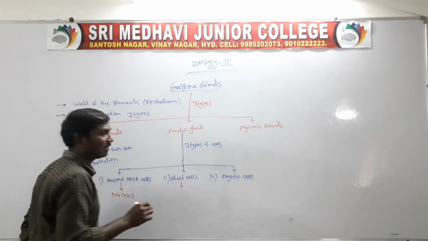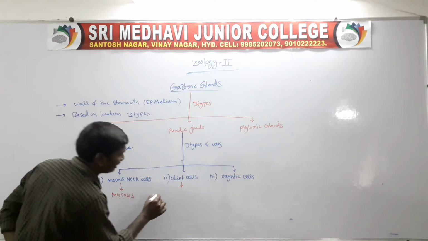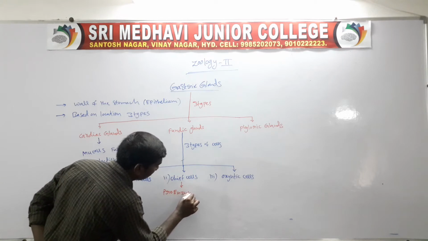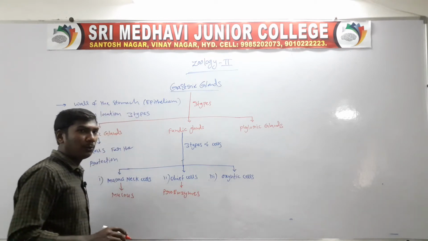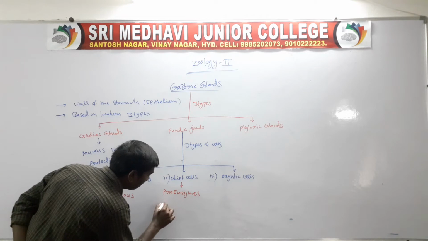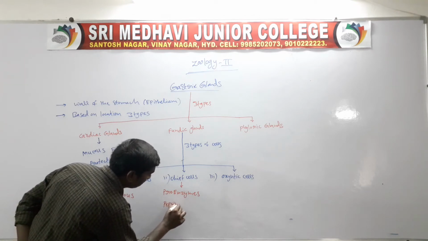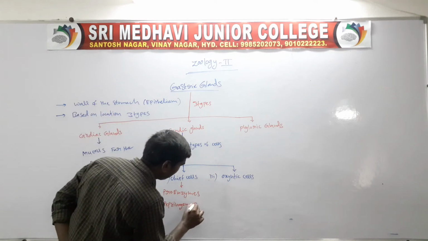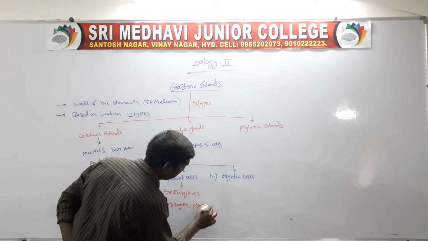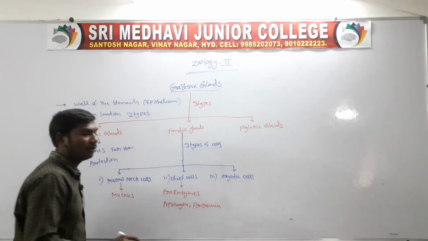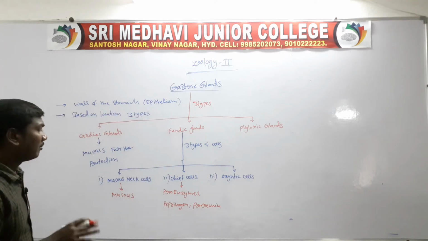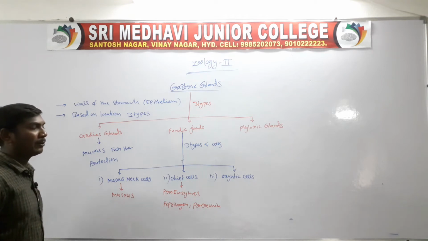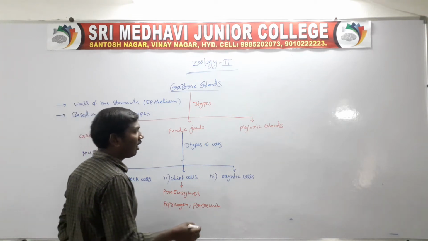The sheath cells secrete proenzymes, pepsinogen and prorenin.